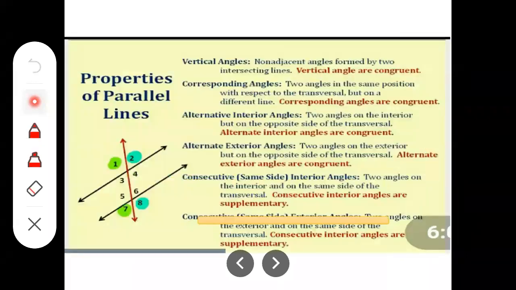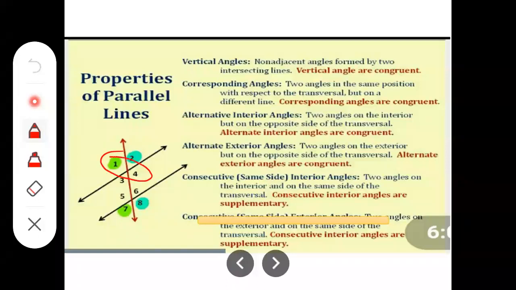Now see the properties of parallel lines regarding their angles. Vertical angles, that means vertically opposite angles or opposite angles, are congruent to each other. Now see in the diagram which are the vertical angles: angle 1 and angle 4.